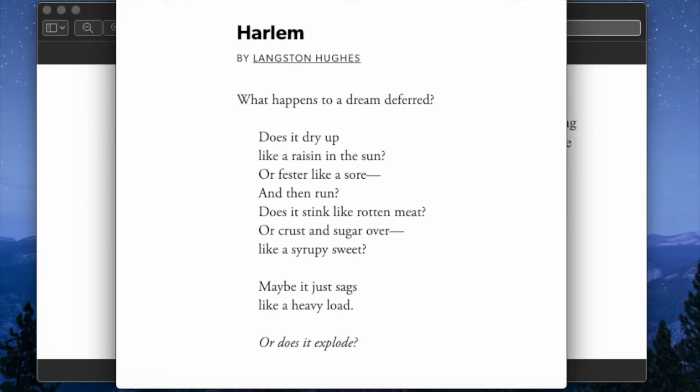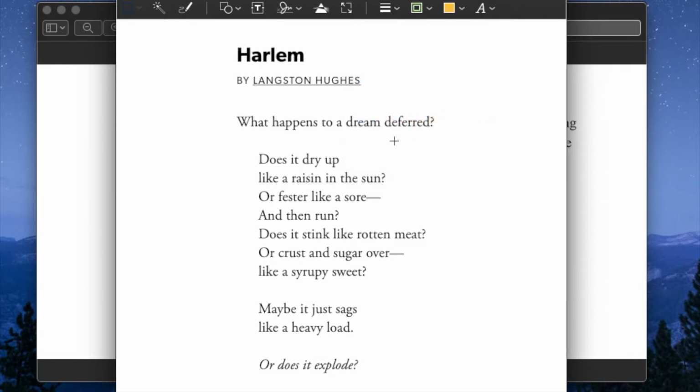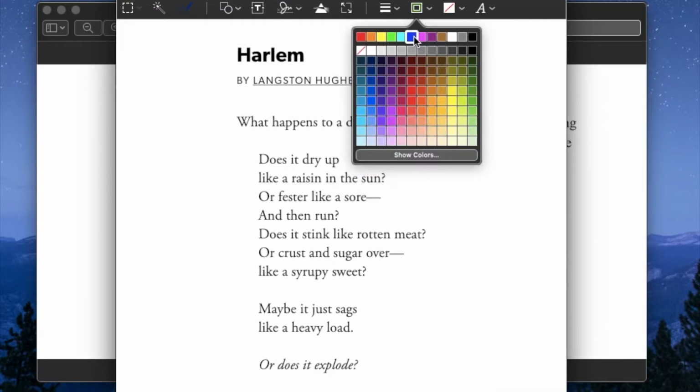Alright, so let's go back to that first sentence. We're going to go ahead and define the word deferred. So usually when something is described as being deferred, it means it's put on hold or postponed.